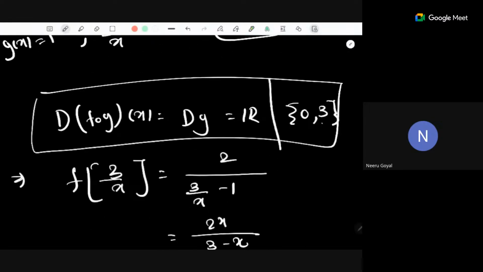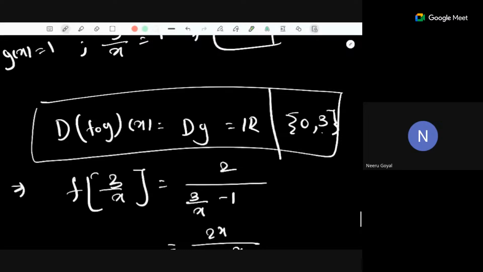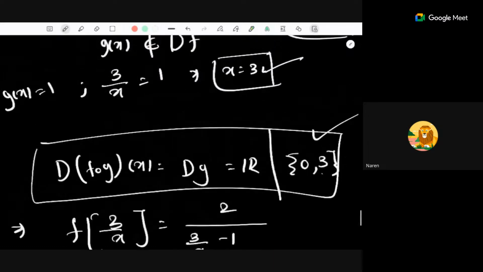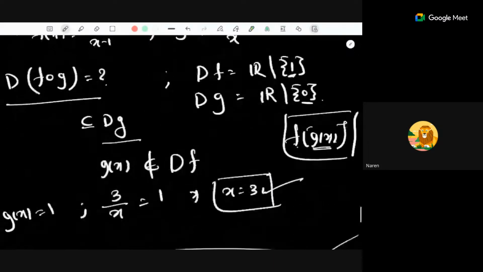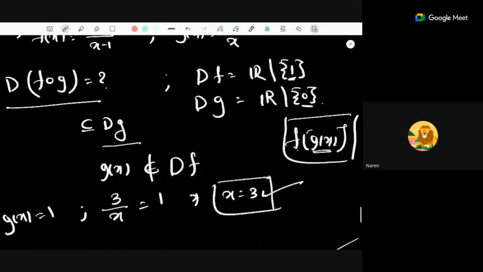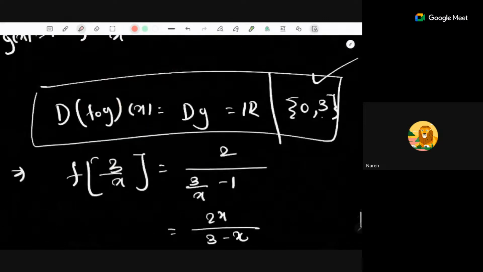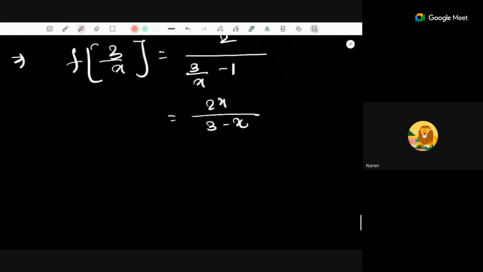Okay, so thank you. That's the point we are missing. That's why I say this process is not getting. So ultimately, whether you find the expression or not, you will get the correct answer by the steps only. Is that okay, Naren? Yes, madam. The steps will take care of the well-definedness. But you should take care of this second step, that you have to properly remove which points. Properly, we have to take care.